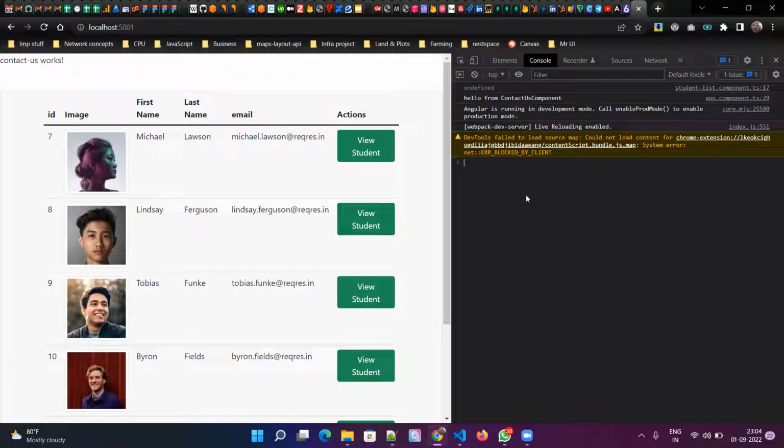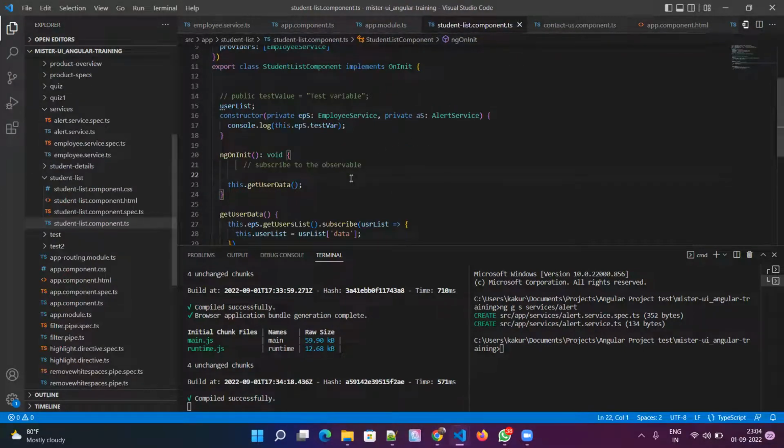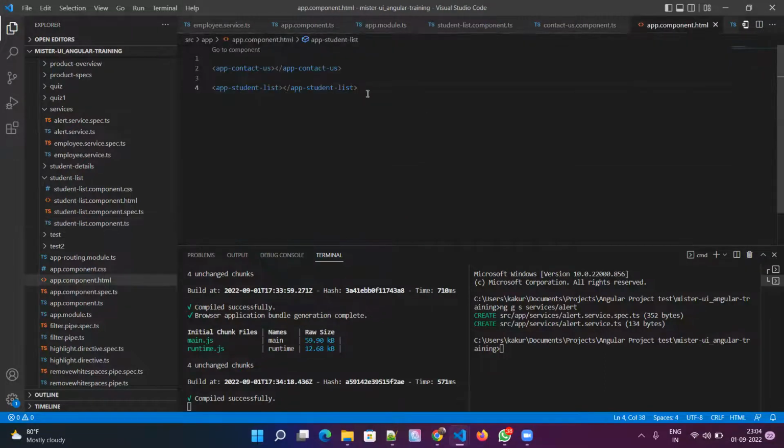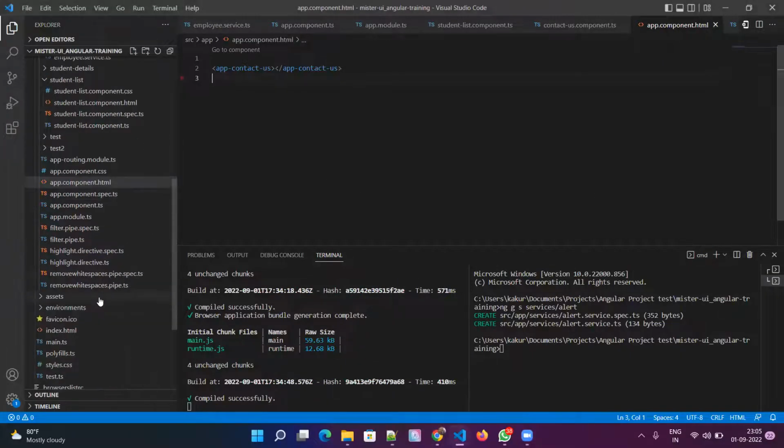Let me take this out, the student list component. Yeah, let me comment this out. Remove it. Okay, this will go away. It is interesting.